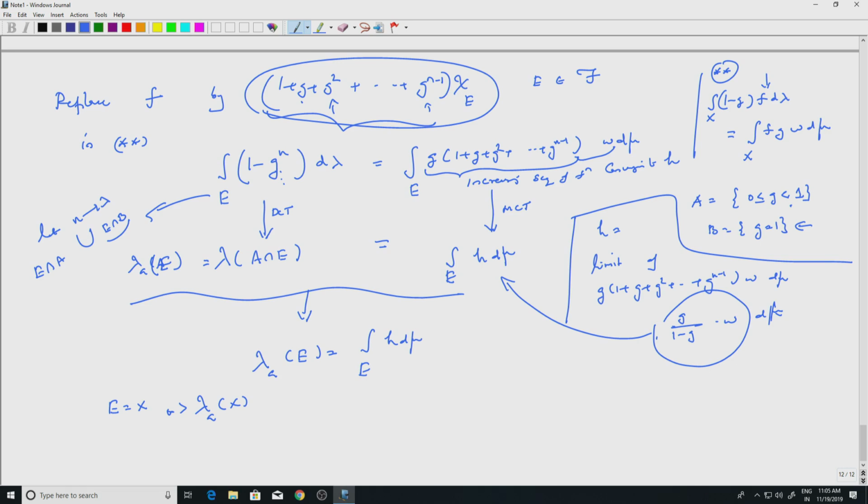Lambda of x is finite, so lambda A of x plus lambda s of x is finite, and this is equal to the integral of H d mu, right. So this is finite implies H is in L1 because H is positive, right. So H is in L1, okay.